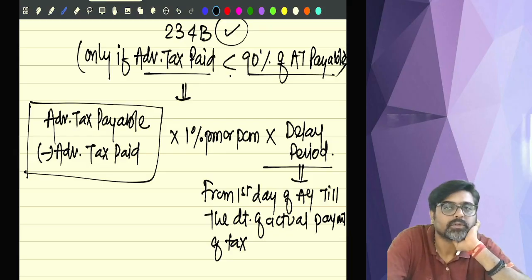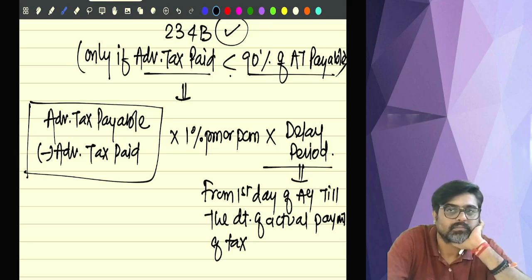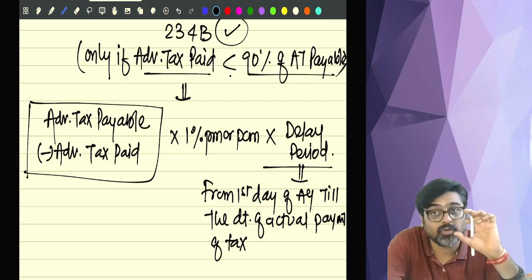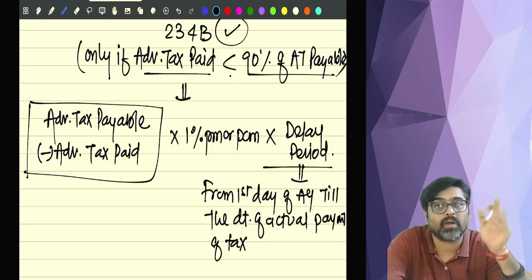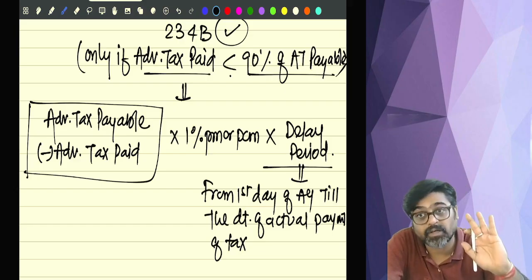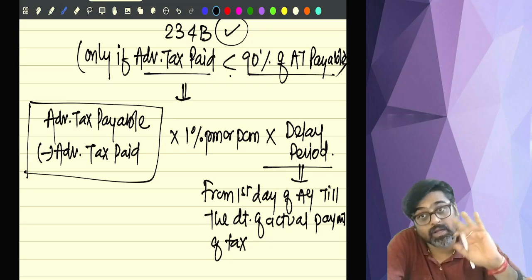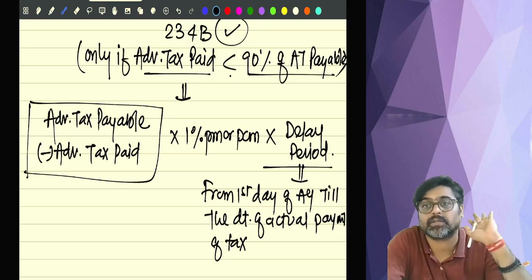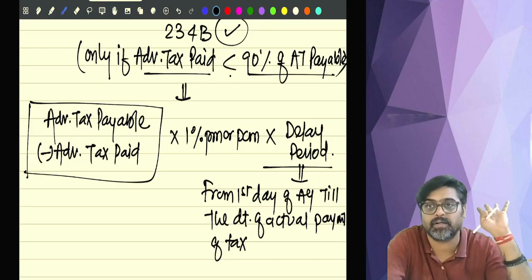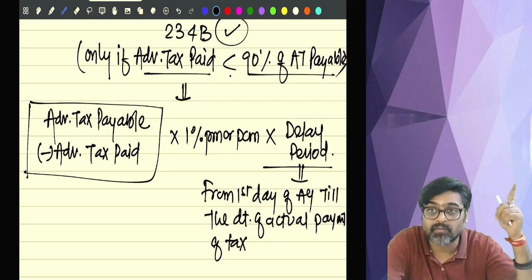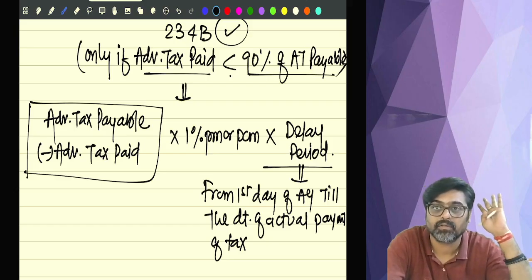So the advance tax which you should have paid minus the advance tax you actually paid. Whatever advance tax you failed to pay during the previous year, on that you will pay 1% interest. 1% per month of delay, or even part of a month's delay. And that delay will be counted from the first day of the assessment year itself till the date of actual payment of that balance tax. Getting my point?